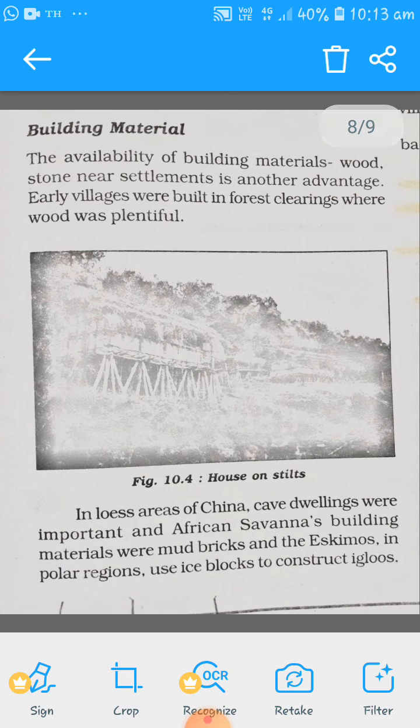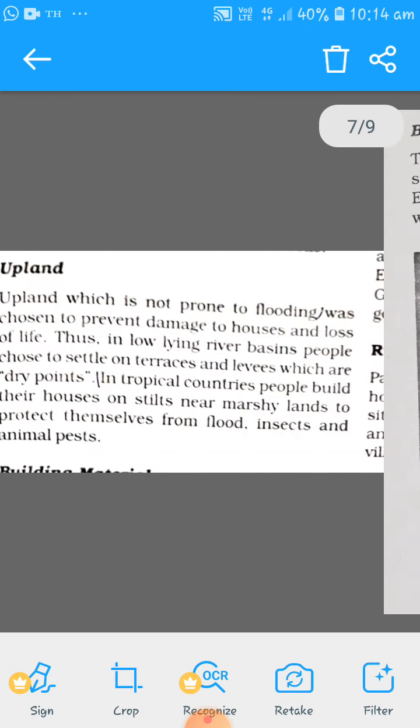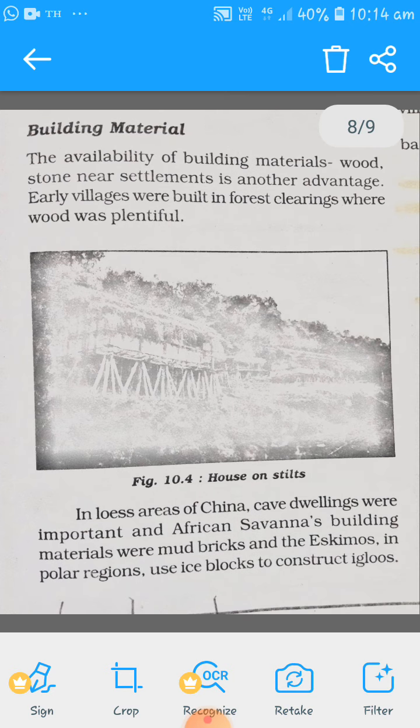Now in the Loess areas of China, cave dwellings were important, and in African savannas, building materials were mud bricks, and Eskimos in the polar regions use ice. Upland: why do people choose to live in upland? In order to prevent themselves from flooding. Next, building material. Building material also affects settlement. According to the availability of building material, people choose where to live.